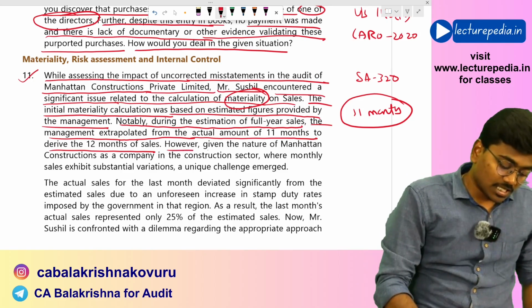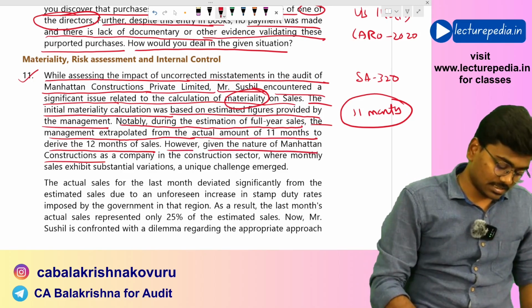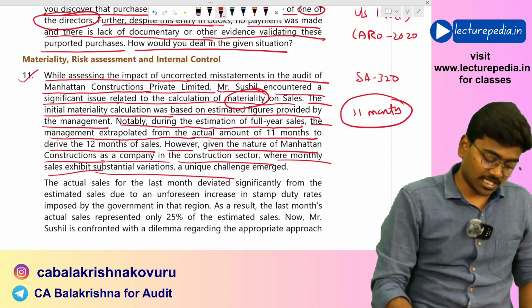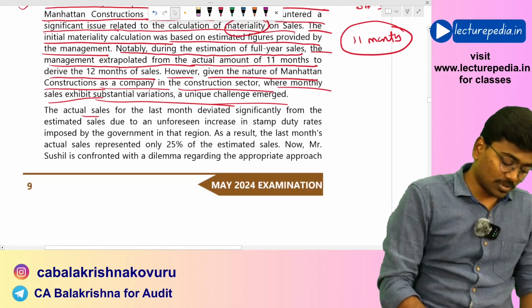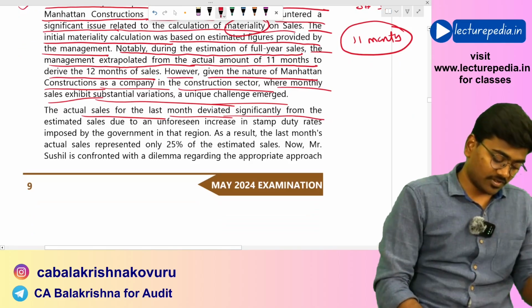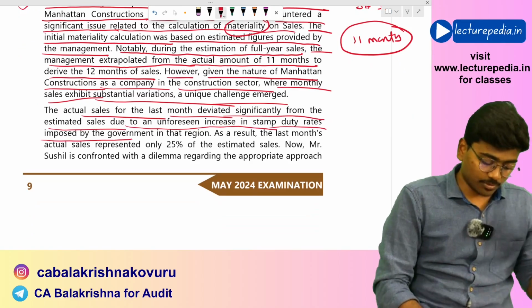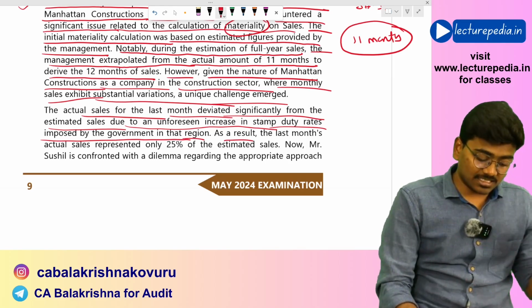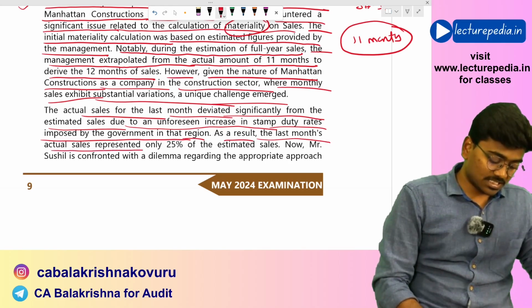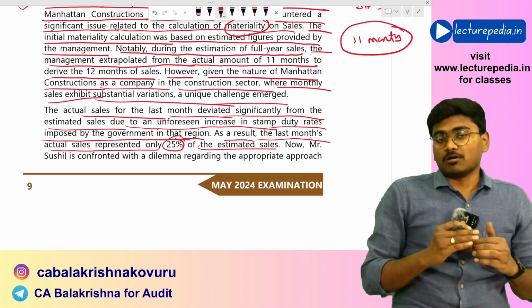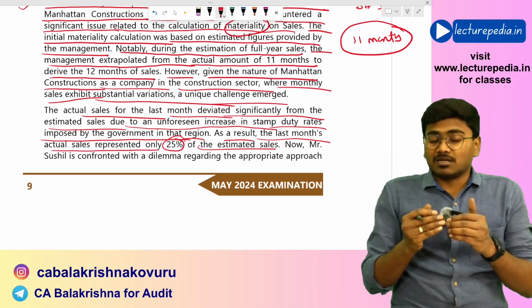However, given the nature of Manhattan Constructions as a company in the construction sector where monthly sales exhibit substantial variations, a unique challenge emerged. Actual sales for the last month deviated significantly from the estimated sales due to an unforeseen increase in the stamp duty rates imposed by government in that region. As a result, the last month's actual sales represented only 25% of estimated sales. Okay, so the actual sales have reduced.